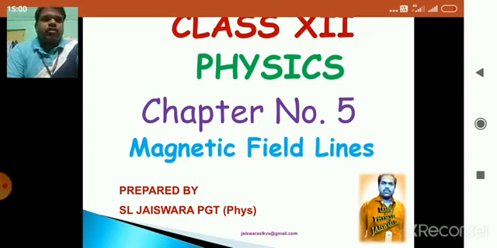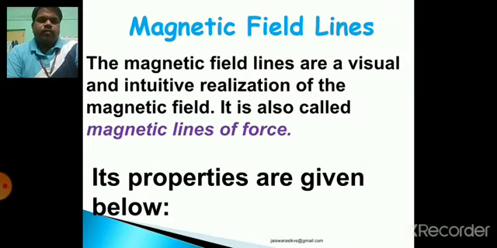Next topic, that is magnetic field line of chapter number 5. So let us see. The magnetic field lines are a visual and intuitive realization of the magnetic field. It is also called magnetic lines of force. Actually, magnetic field lines are imaginary lines.